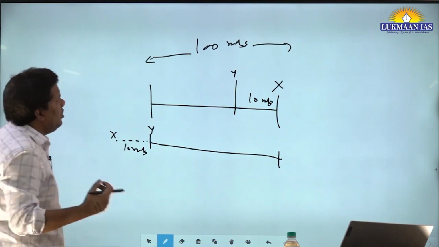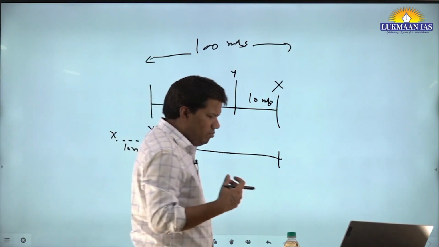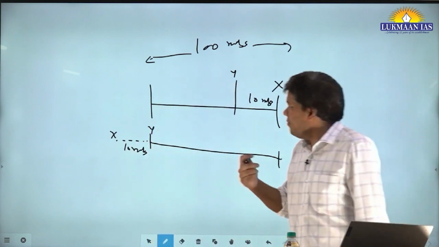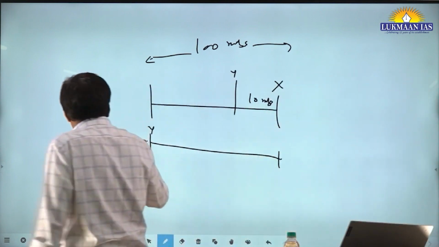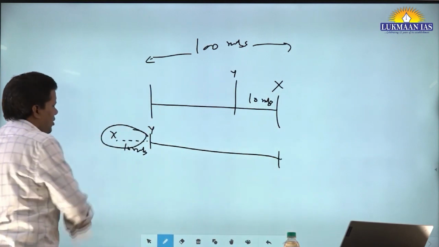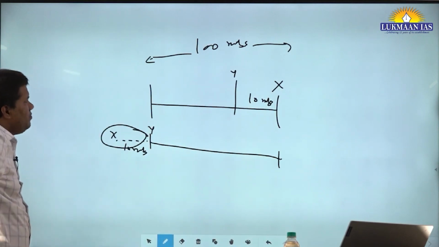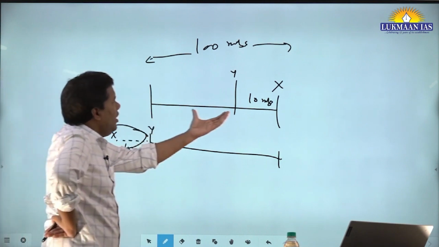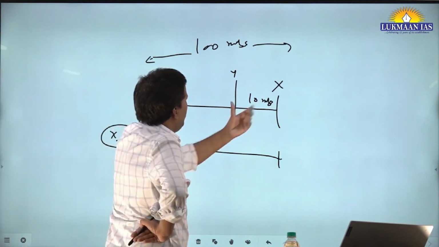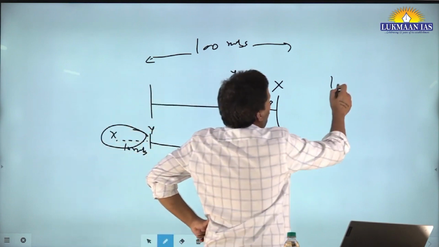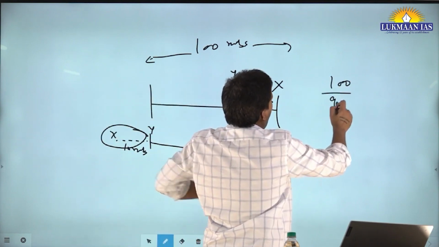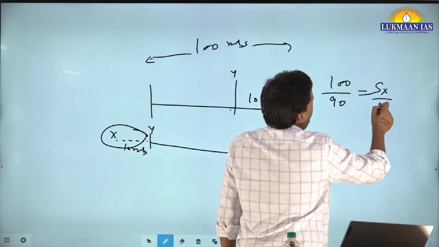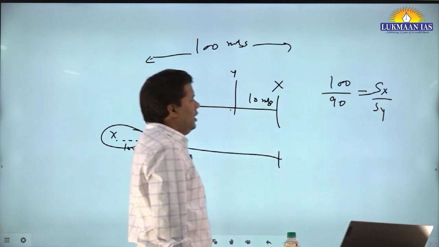They help you build your conceptual understanding. Just try to visualize what will happen in this 10 meter. Let's say in the first condition, when X traveled 100 meters, how much did Y travel? 90 meters, because it is beaten by 10 meters. So the speed ratio of X to Y is 10 to 9.